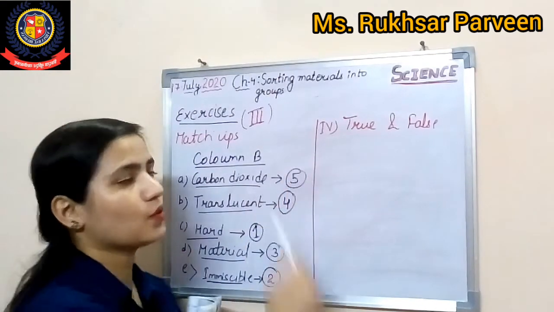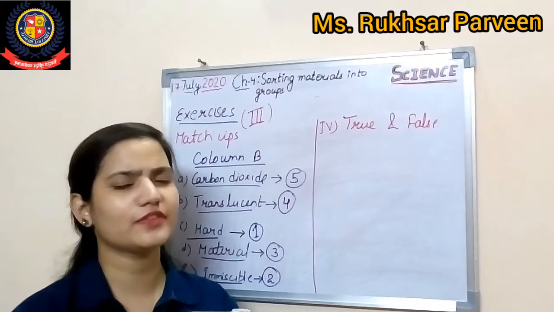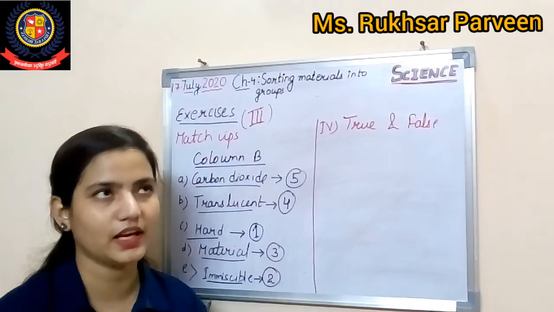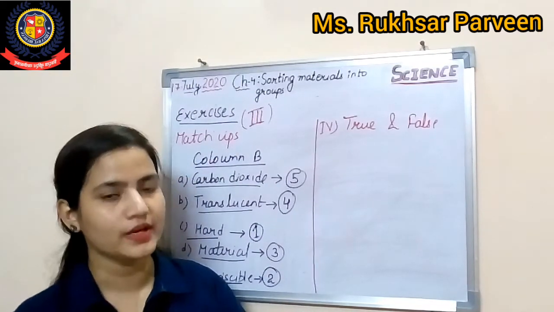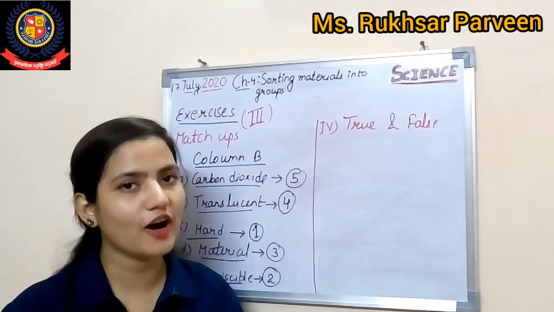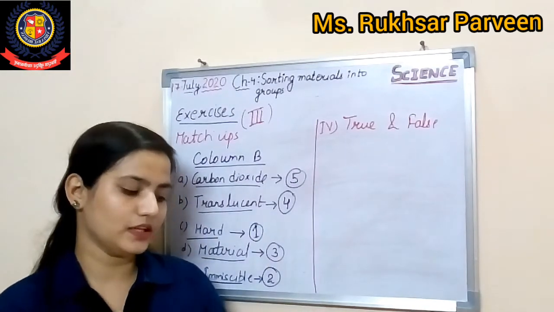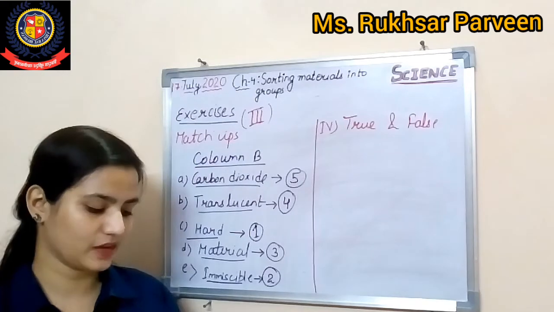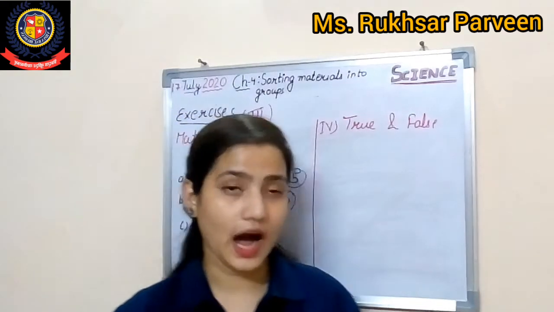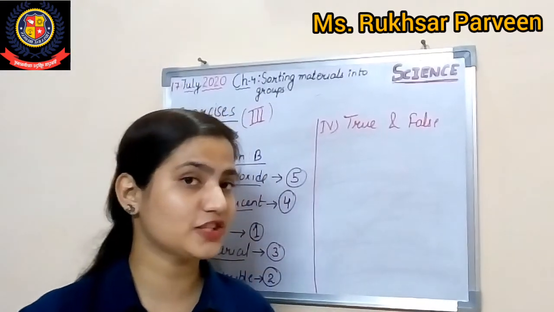Now the fourth question, that is your true and false, which is a very amazing question. If a statement is correct, write true. If a statement is wrong, you have to write false. Okay, so start one by one. Okay, Aradhya, iodine crystals have luster.